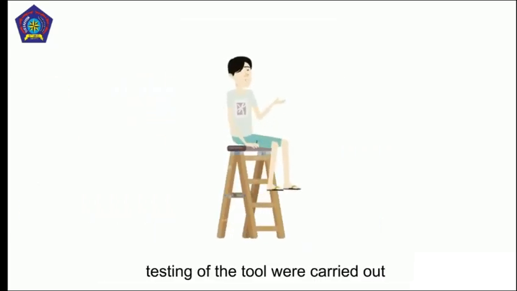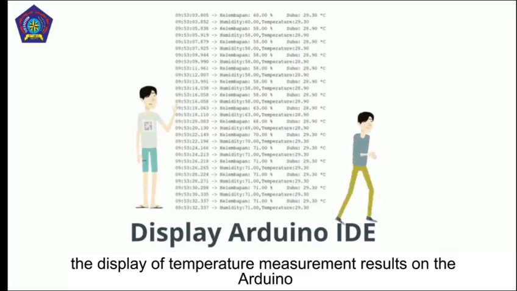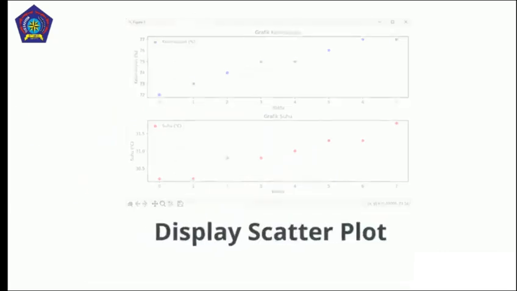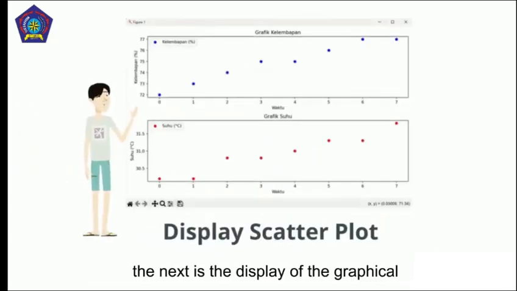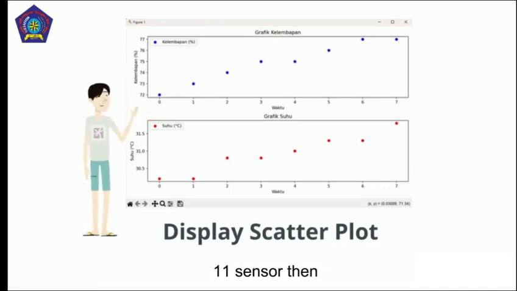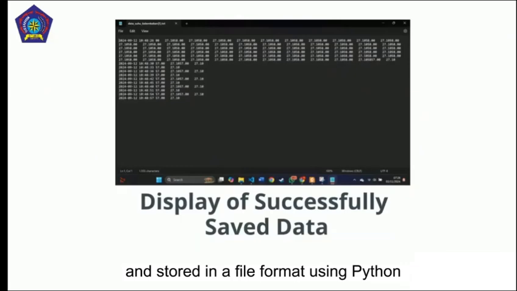After the design and testing of the tool were carried out, the following results were obtained. The first is the display of the temperature measurement result on the Arduino IDE, which has been organized into a tabulated table. Next is the display of graphical visualization of the data obtained from the DHT11 sensor. Then, the following are the data that have been successfully collected and stored in a file format using the Python programming language.